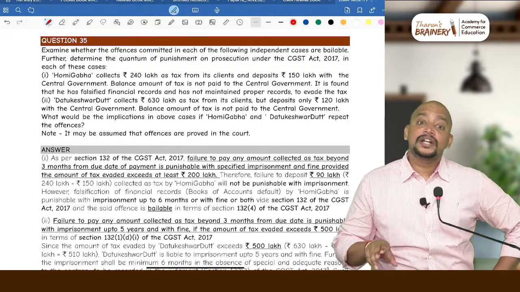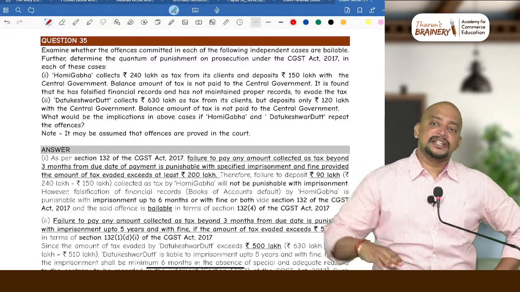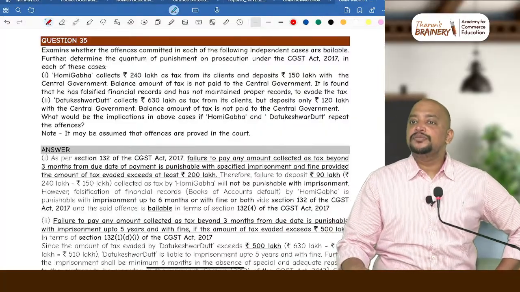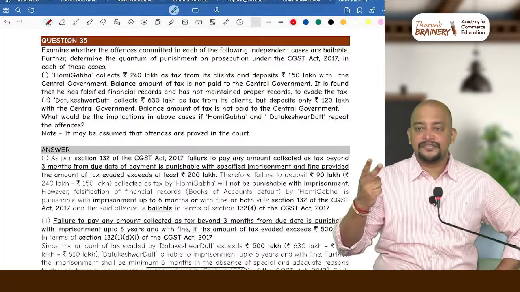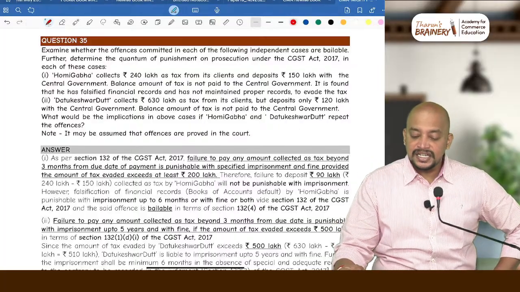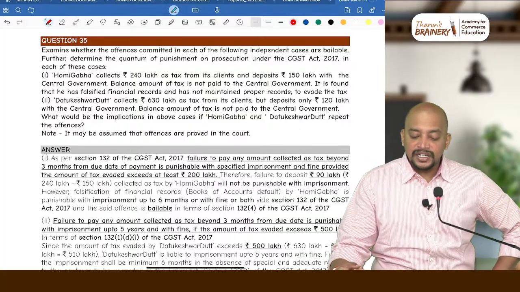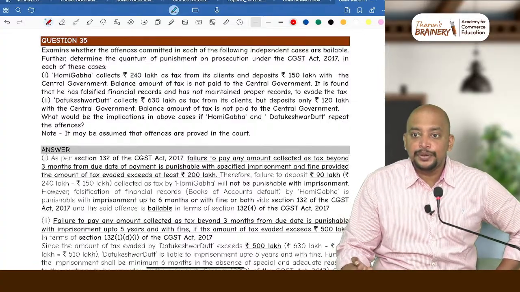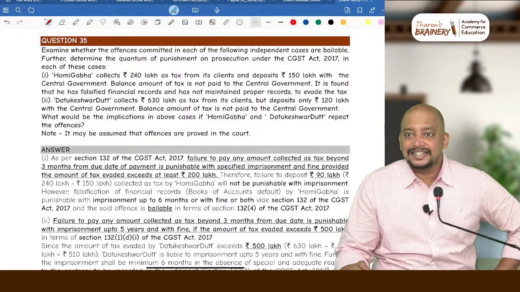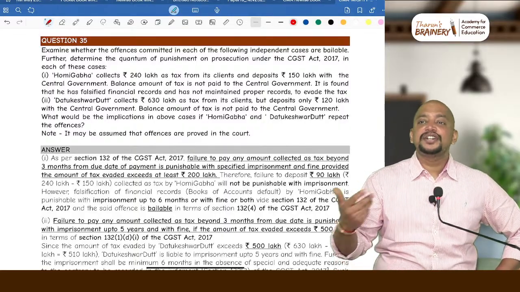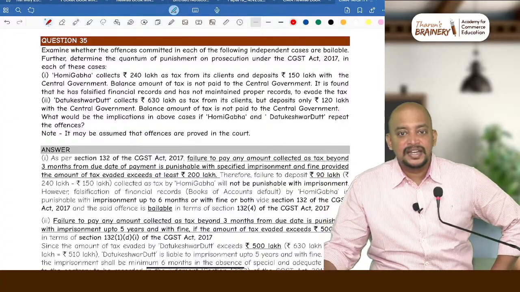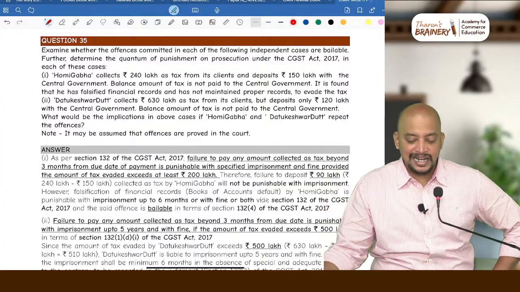It is an offence that leads to imprisonment. And what is the imprisonment period? It depends on the tax involved in the offence. Minimum there should be 2 crores tax involved in the offence. See there, how much is the offence? 240 collected, 150 deposited. So the tax amount is only 90 lakhs, correct? So it does not exceed 2 crores. So imprisonment will not be applicable in this case. Is it clear?